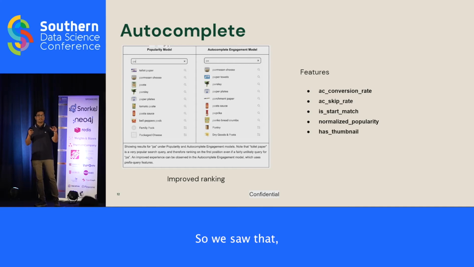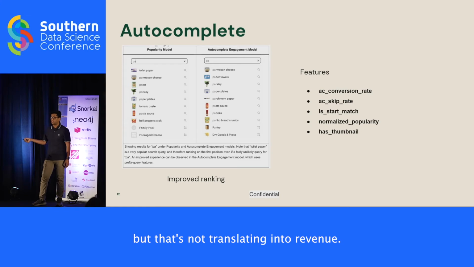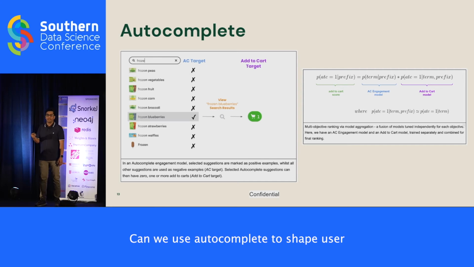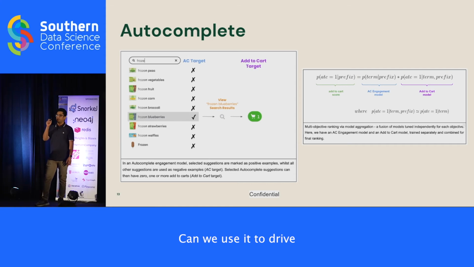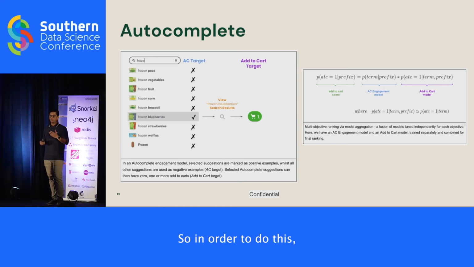We saw that users love it and are using it more and more, but that's not translating into revenue. So we asked ourselves a few important questions. Can we use autocomplete to shape user search behavior? Can we use it to drive incremental basket sizes and more revenue? Can we use it to influence users to try out new categories of products that they haven't tried before? So in order to do this, we built individual models.